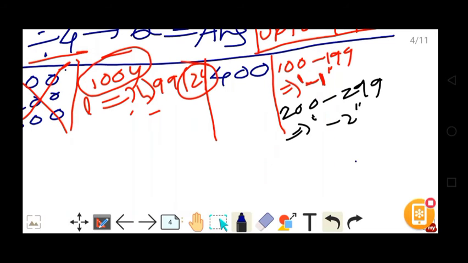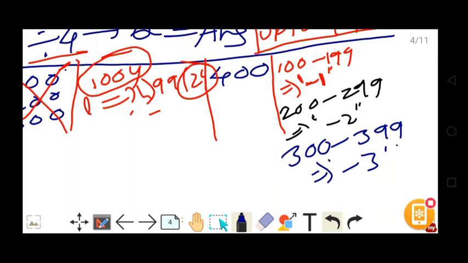If you want to calculate from 300 to 399, you have to subtract 3 from your answer. Why? Because 100, 200, 300, these 3 are non-leap years.